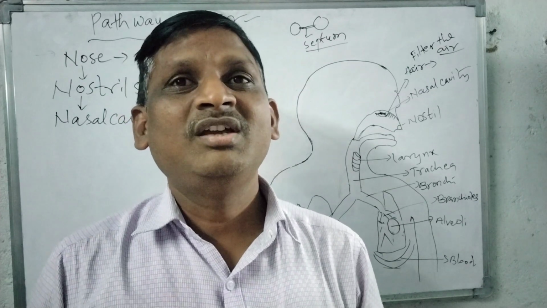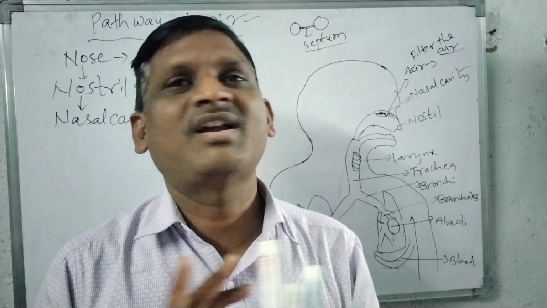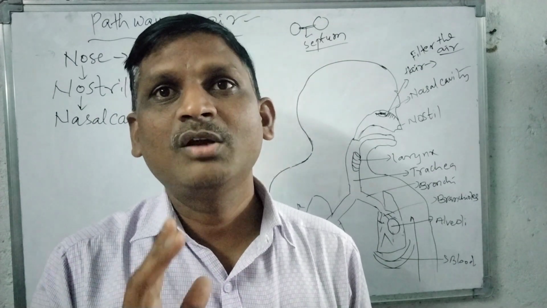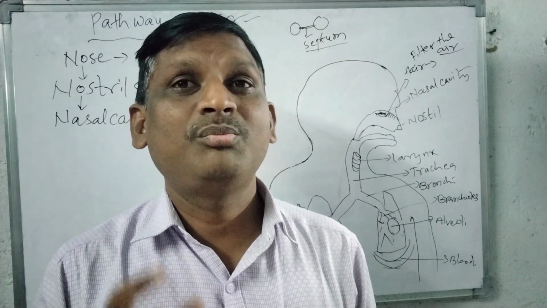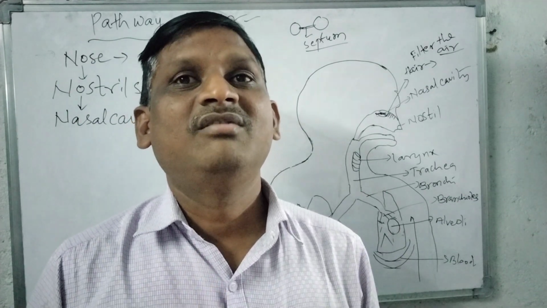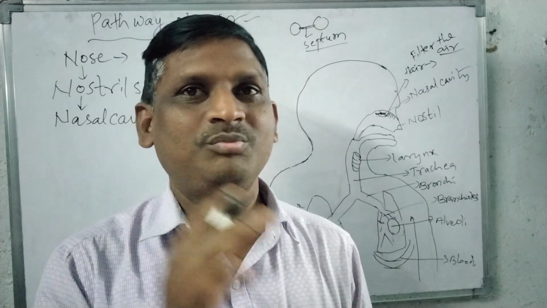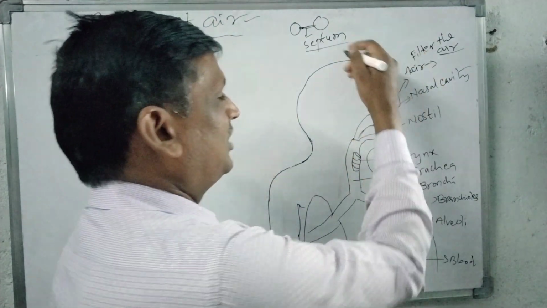If the airborne chemicals are not dissolved in the mucous membrane, we cannot identify the smell. So very most important, mucus helps us to identify the smell.